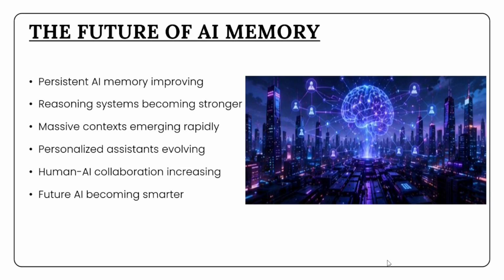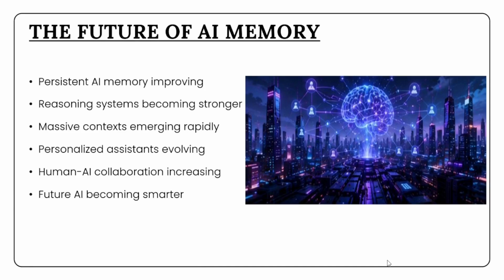This could allow AI to manage ongoing projects, remember user preferences for years, and maintain continuity across very long interactions. However, these advancements also introduce major challenges involving privacy, security, and responsible AI development. As AI systems gain stronger memory capabilities, conversations about ethical usage and regulation will become increasingly important.